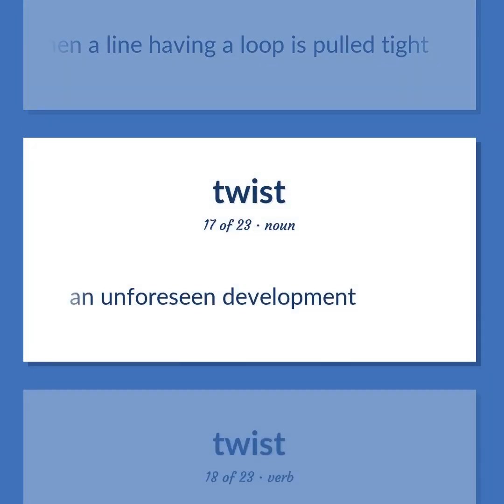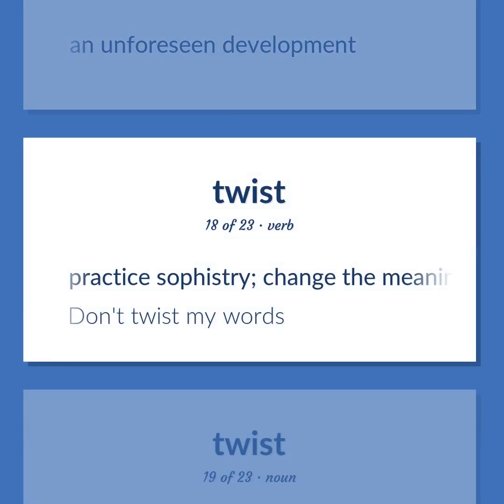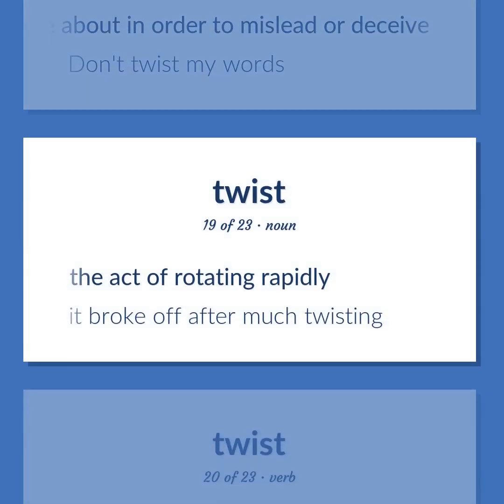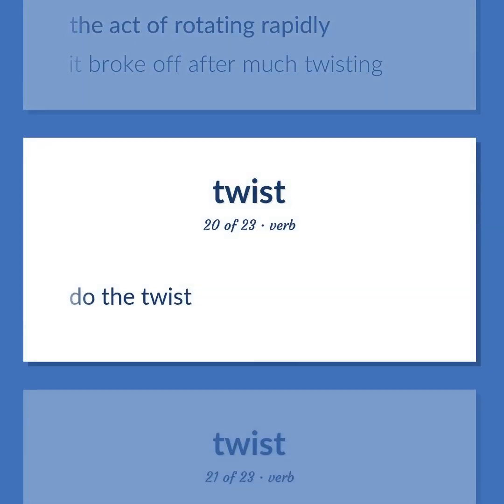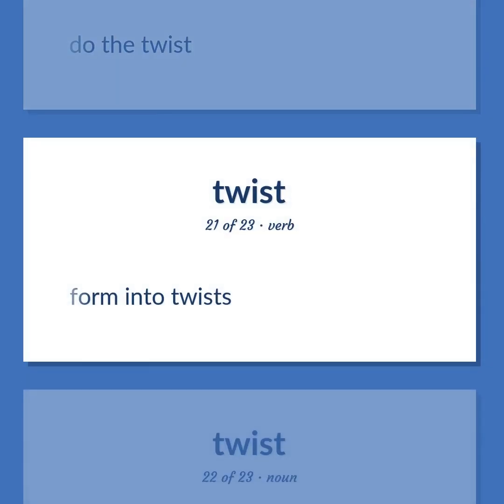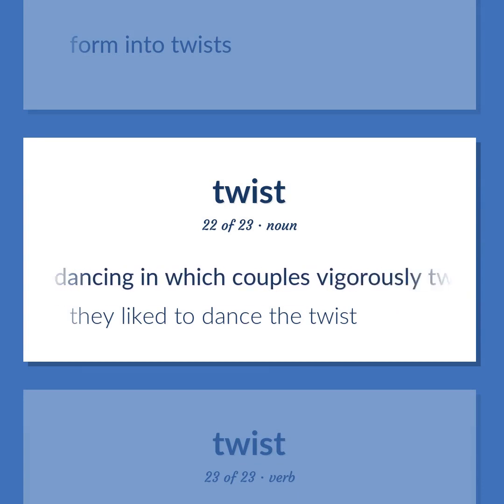An unforeseen development. Practice sophistry. Change the meaning of or be vague about in order to mislead or deceive. Don't twist my words. The act of rotating rapidly. It broke off after much twisting. Do the twist. Form into twists. Social dancing in which couples vigorously twist their hips and arms in time to the music was popular in the 1960s. They liked to dance the twist.